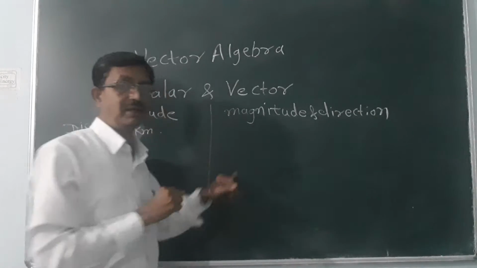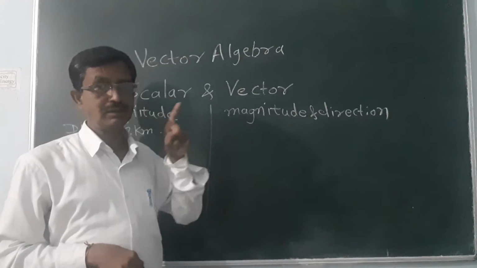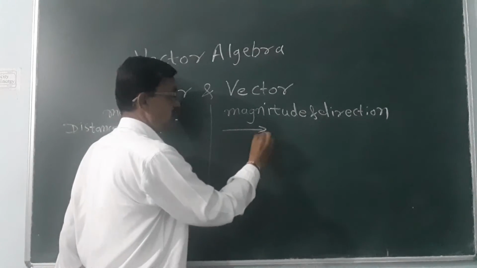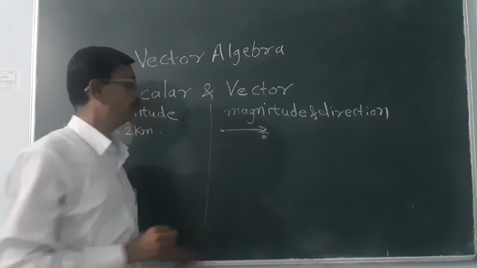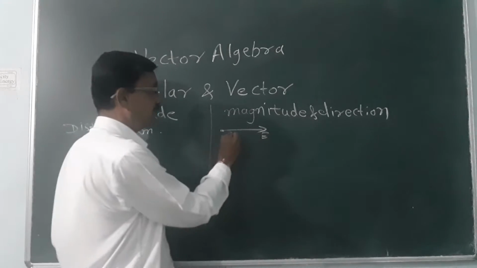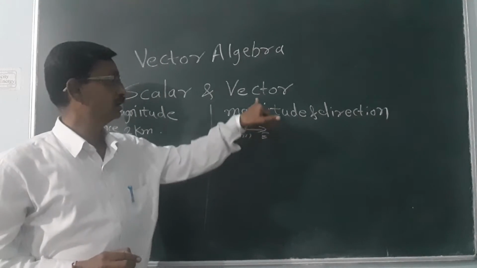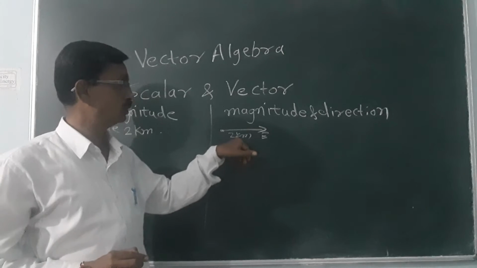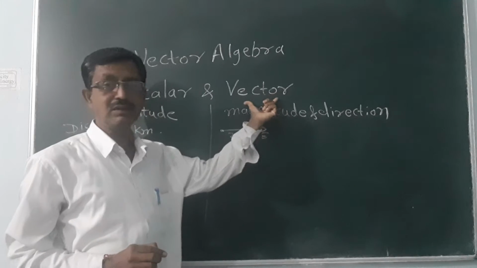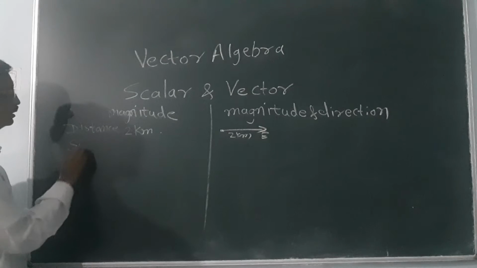But if you say that from this location to the east direction at 2 kilometer distance your home is there, then 2 kilometer is the magnitude, and this east direction represents the vector quantity.